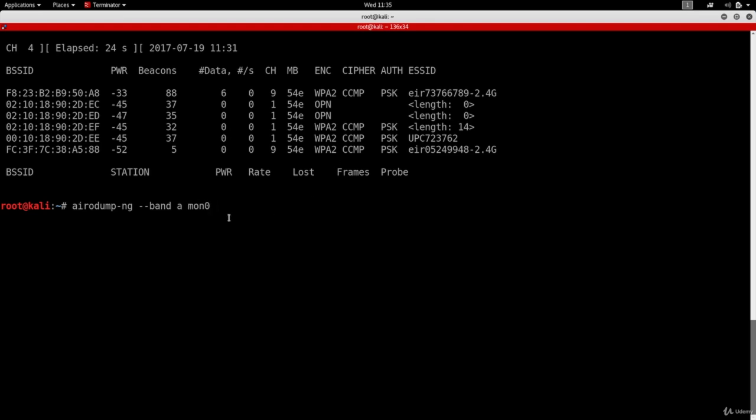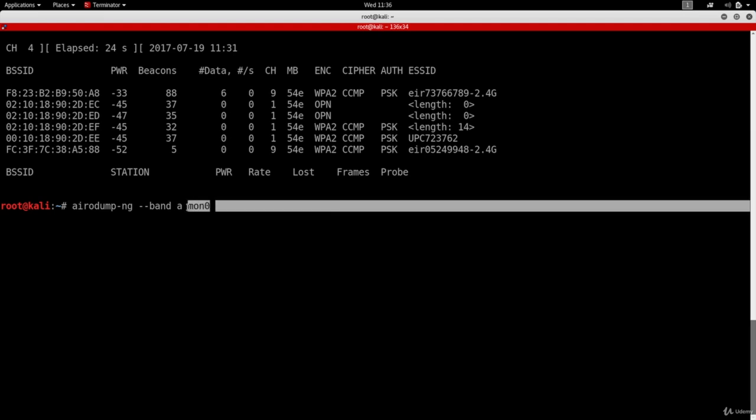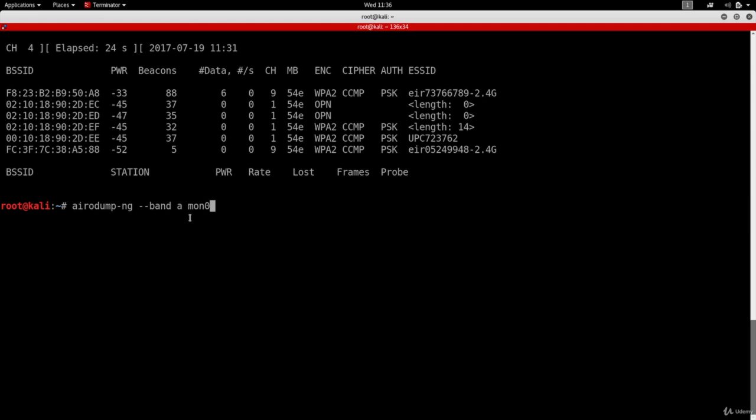So the command is very simple. It's very similar to what we've used before. All we have to do is just type in Aerodump-NG, followed by the band. And the band that we want to use is A. And we're following that with our wireless interface. So I'm gonna hit enter.